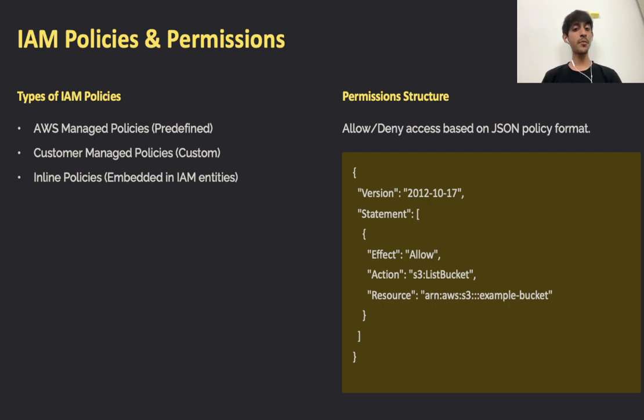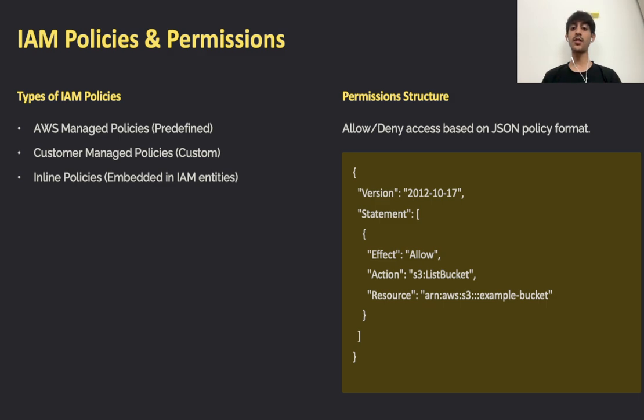Now, IAM policies define who can access AWS resources and what they can do. They are written in JSON format and follow an allow and deny structure. There are three types of IAM policies. AWS managed policies. These policies are predefined by AWS for common use cases. Customer managed policies.